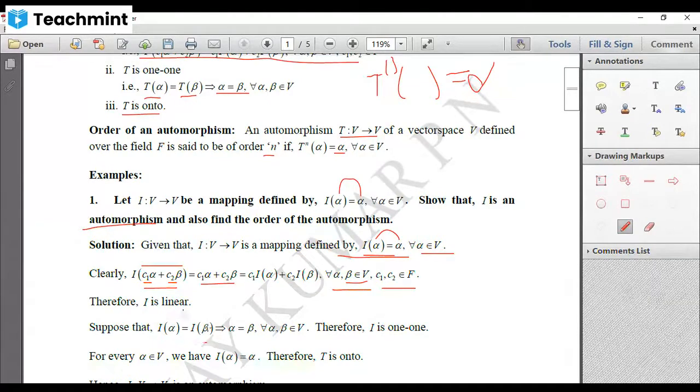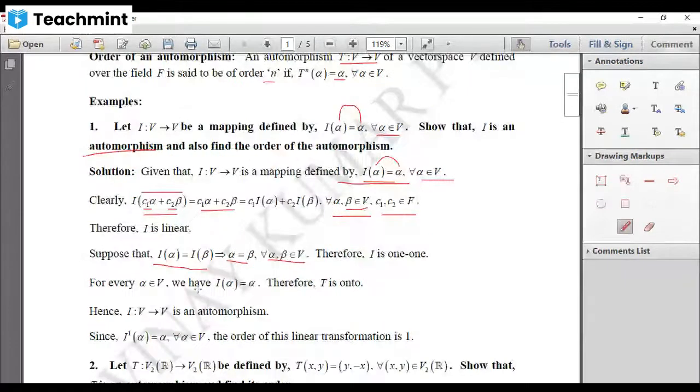But we know that alpha and beta are coming in V, and any vector which is in V will have image as itself under the mapping I. So I of alpha is nothing but alpha, I of beta is nothing but beta, and these two are equal. So I of alpha equal to I of beta means alpha will be equal to beta. That is our one-to-one condition. Therefore, I is one-to-one.